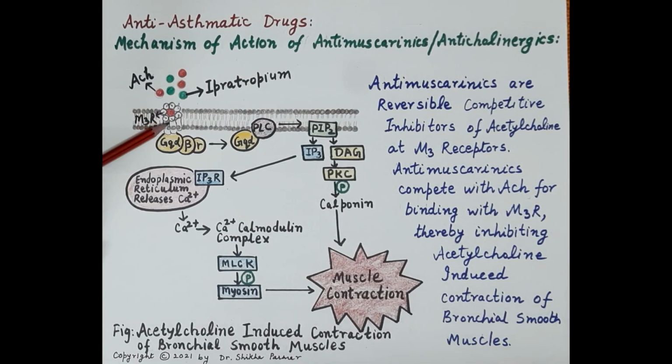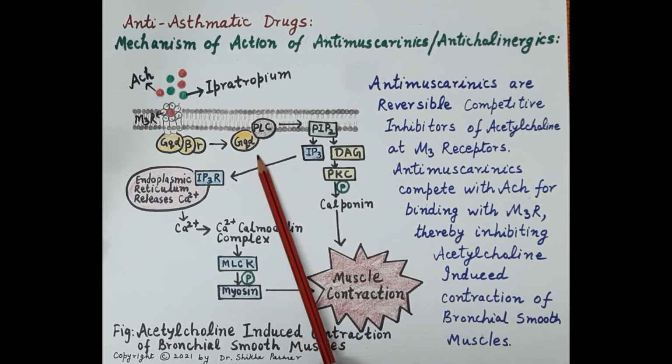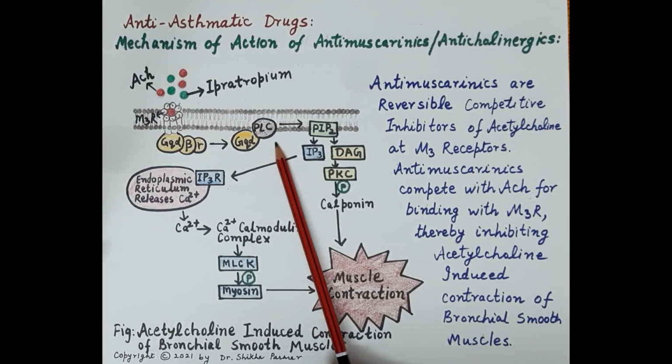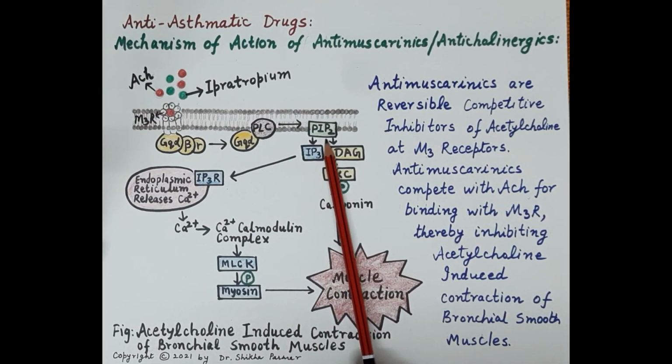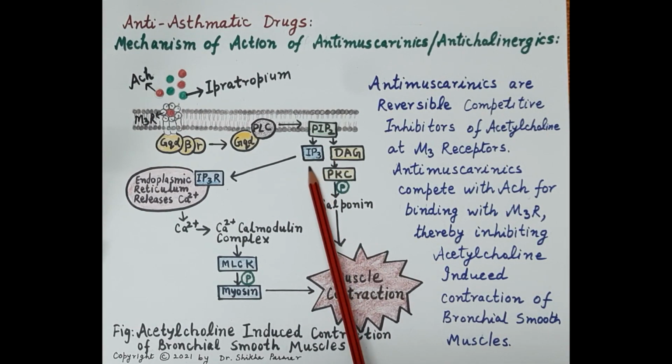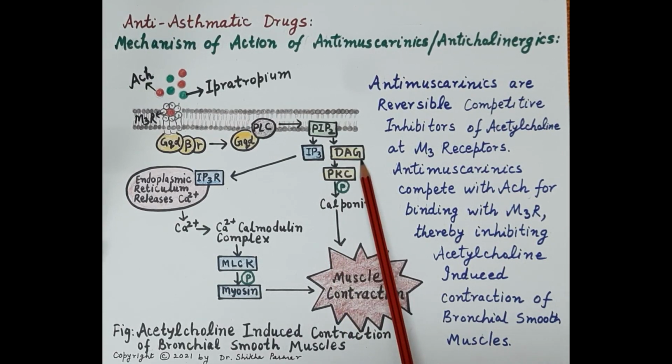Acetylcholine binds to the muscarinic M3 receptor, and the activated alpha subunit of Gq protein dissociates from beta and gamma, and further activates phospholipase C, which breaks phosphatidylinositol bisphosphate, that is PIP2, into inositol triphosphate, that is IP3, and diacylglycerol.